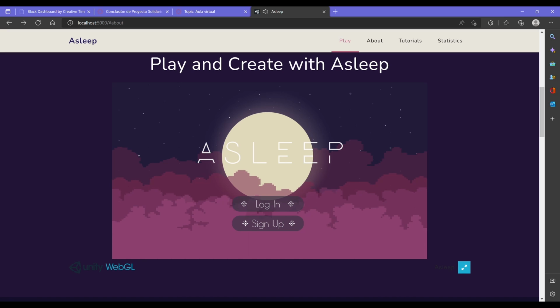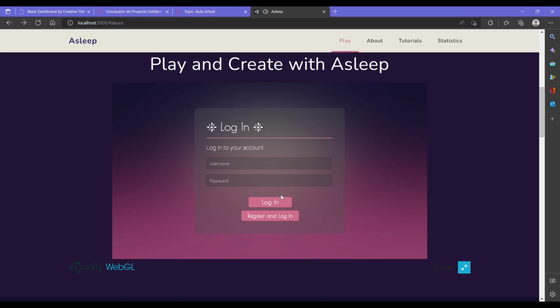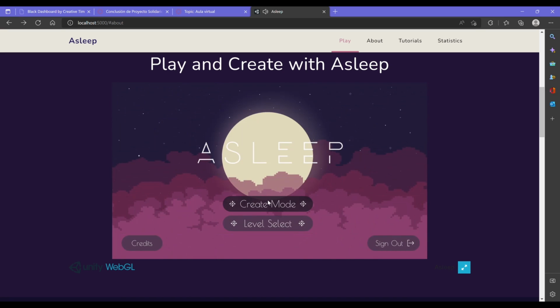When we open up the game, we're taken to the login and sign up screen. Here we can enter our credentials to either log in to the game and play with our username, or register and create a new account to enter with. We need a username and a password to enter, so I'm going to use a username that we already used. And then we're given access to the game.